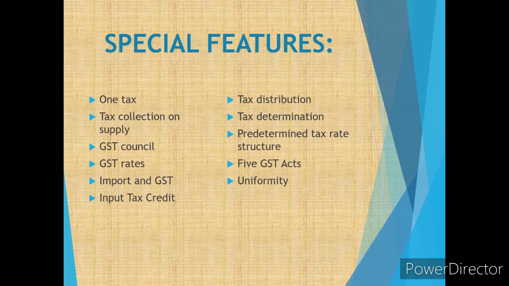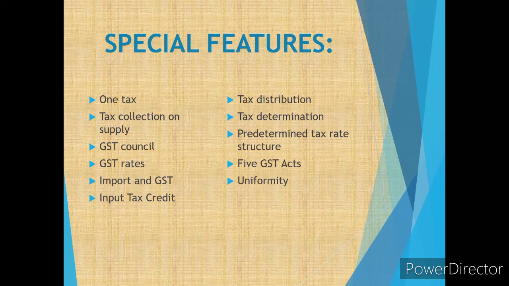Next is input tax credit. GST paid on purchase is an allowable deduction from sales of goods and services. As we talked earlier about the tax collection on supply, here the person who is purchasing a good and then selling it can reduce this purchase tax under GST. So instead of paying both the taxes, he has to just pay the GST, and this will reduce his purchase tax. It will exempt him from paying the purchase tax.